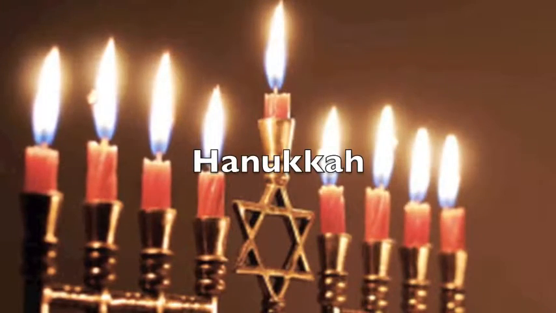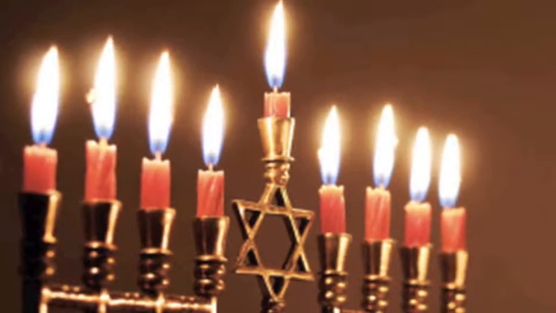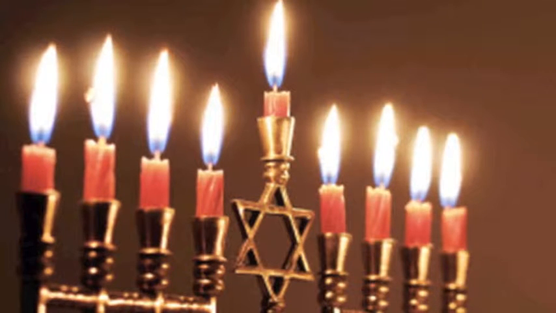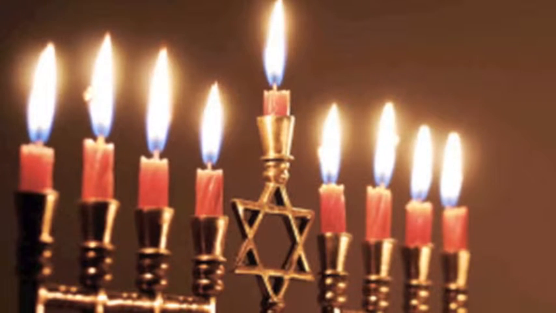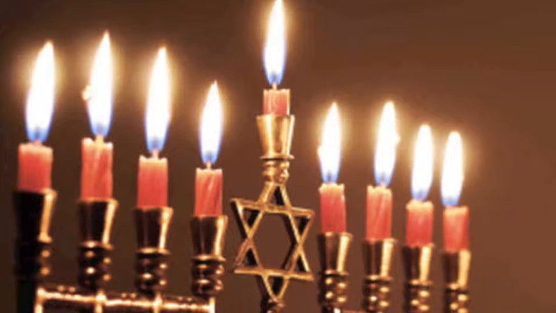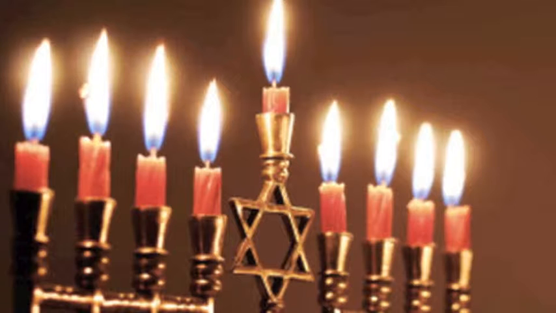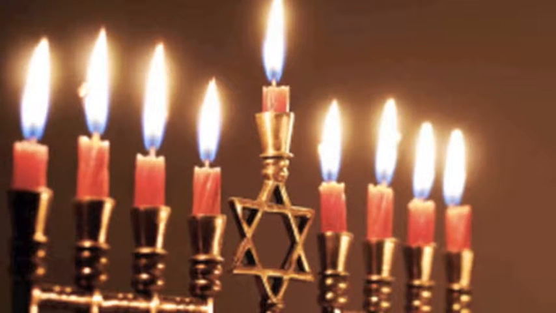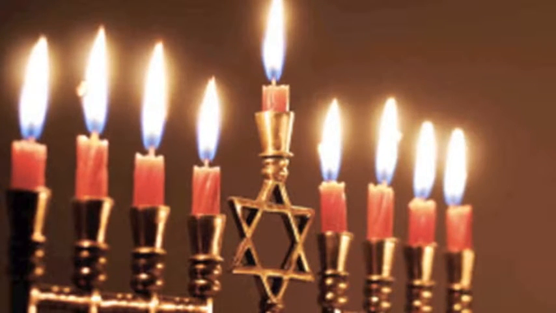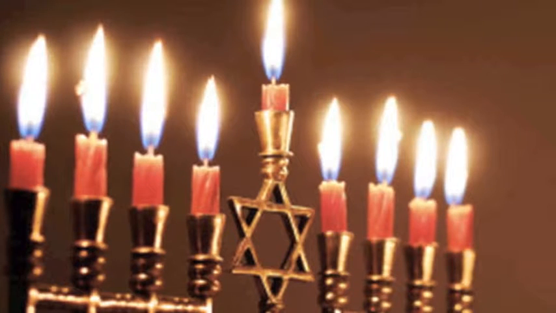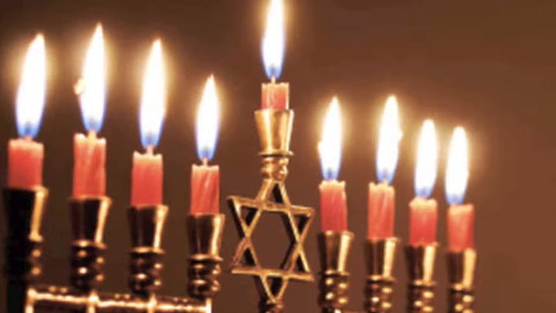Next, we will be examining the Jewish celebration known as Hanukkah. This is an 8-day festival that honors the rededication of the Jewish temple in Jerusalem after they revolted against the religious oppression of the Greeks. One of the cornerstones of this celebration is the lighting of the menorah, which holds 9 candles. A candle is lit after sundown on each of the 8 days, and the 9th candle is used to light each of the other candles.